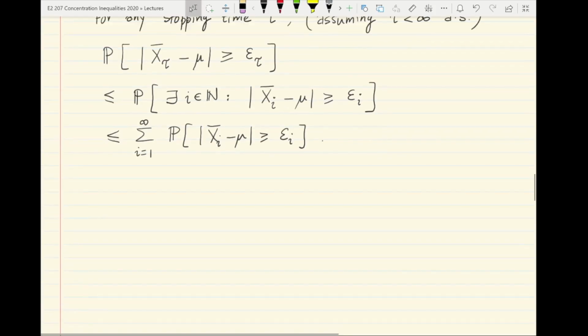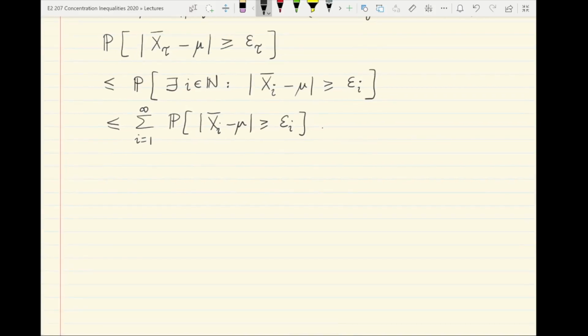So let's try to arrange things so that this final sum that we have here, the sum from i equal to 1 to infinity, is no more than delta. Let's say we are given a target value of delta for coming up with a confidence interval construction.